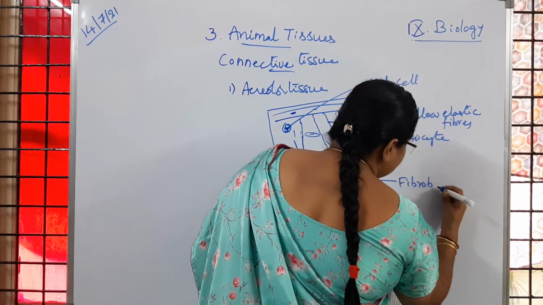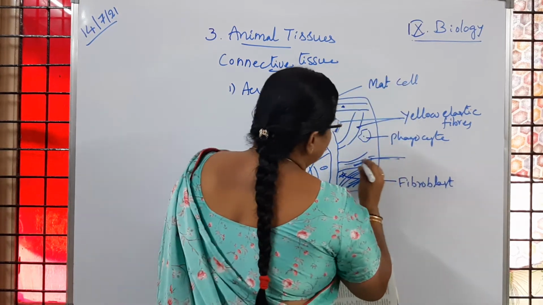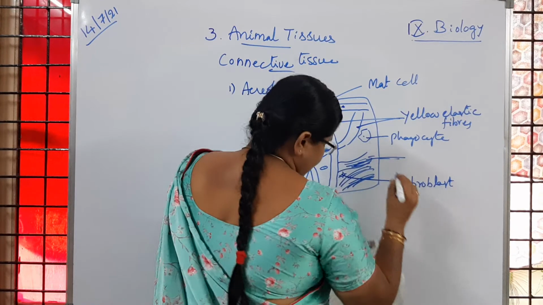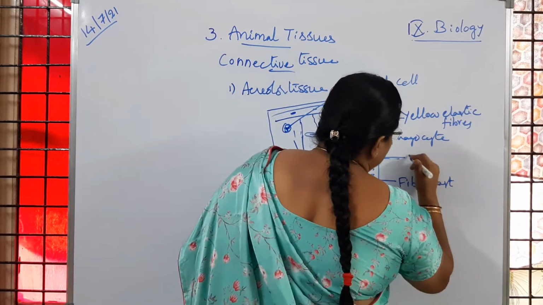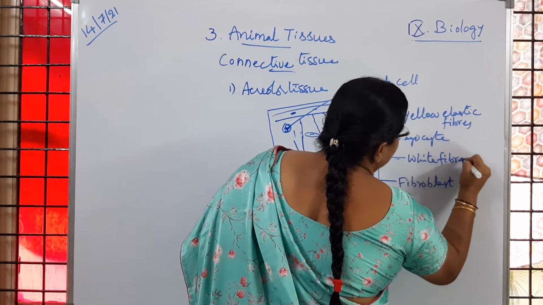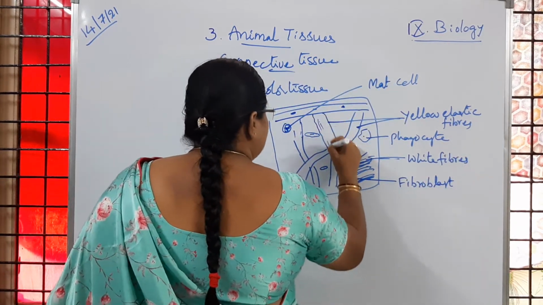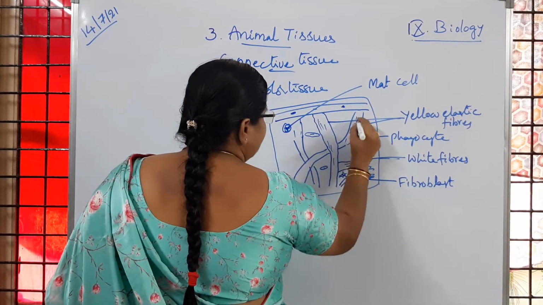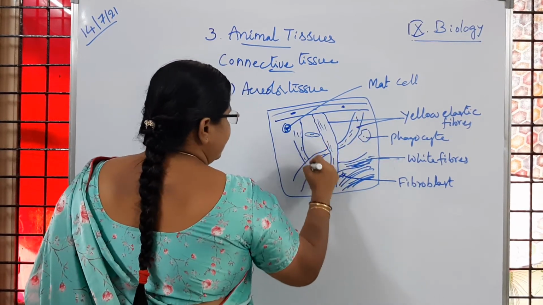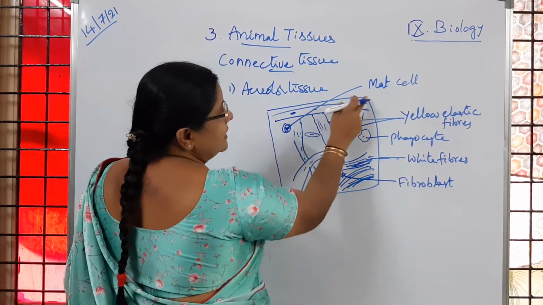Fibroblasts, and these strand-like structures are white fibers. So like that, when we observe the permanent slide of areolar tissue under the microscope, we are going to observe this structure: mast cells, yellow and white fibers.